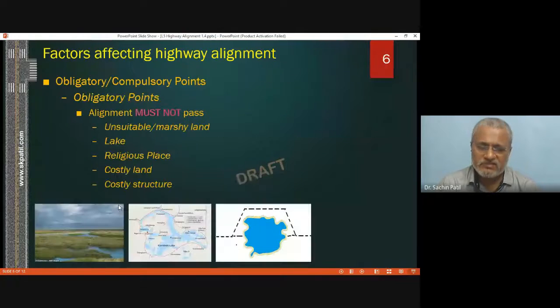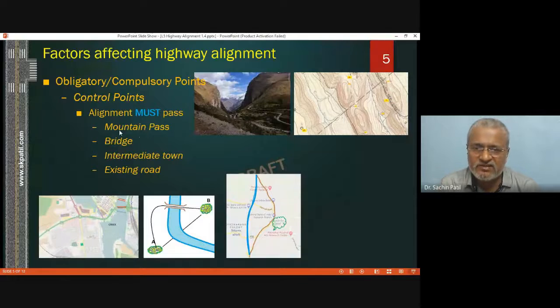Suppose some existing bridge is there. Likewise, in the first left diagram at the bottom, there is a creek, a khadi, in between, on which some bridges are already constructed, in red. Then whatever highway you are going to plan on the left side should be diverted towards the existing bridge such that it will be able to pass through the bridge and go to the next land area.